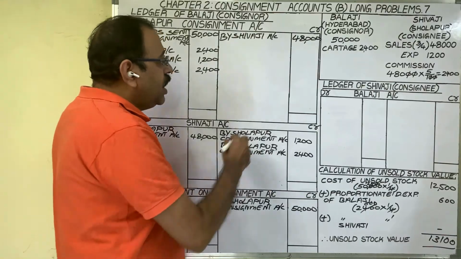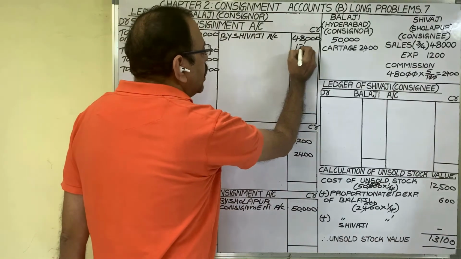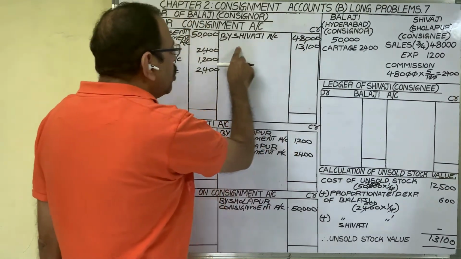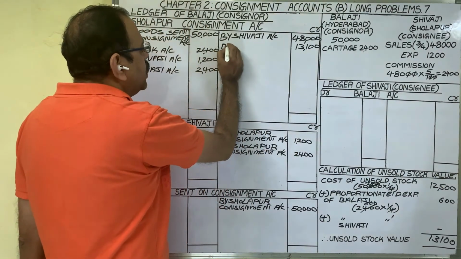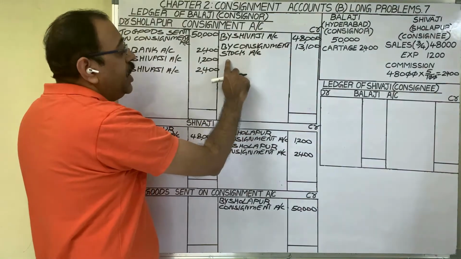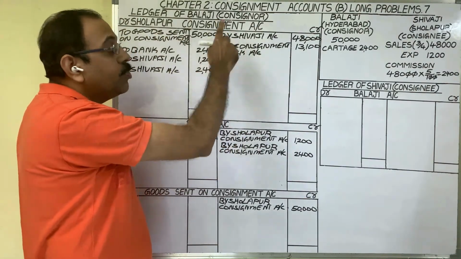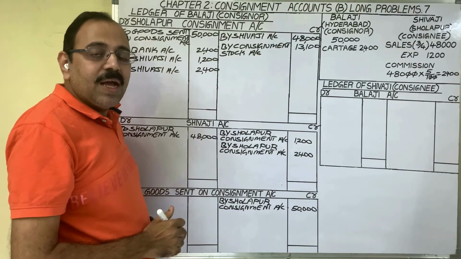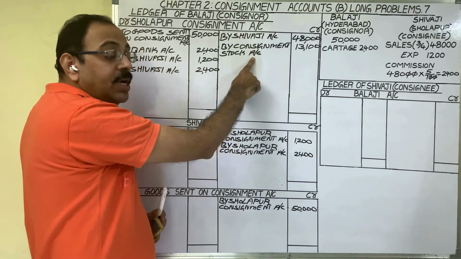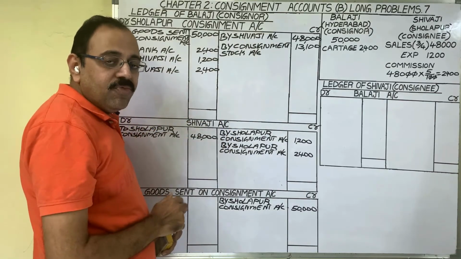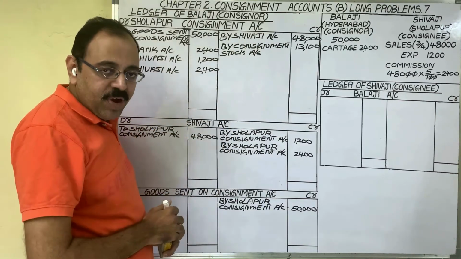So 13,100 rupees credit side we should write in consignment account, and for unsold stock we should write by consignment stock account. So the entry for unsold stock is consignment stock account debit to Sholapur consignment account. In consignment account credit side it appears, and we are not preparing consignment stock account now. Therefore, second time posting is not required.